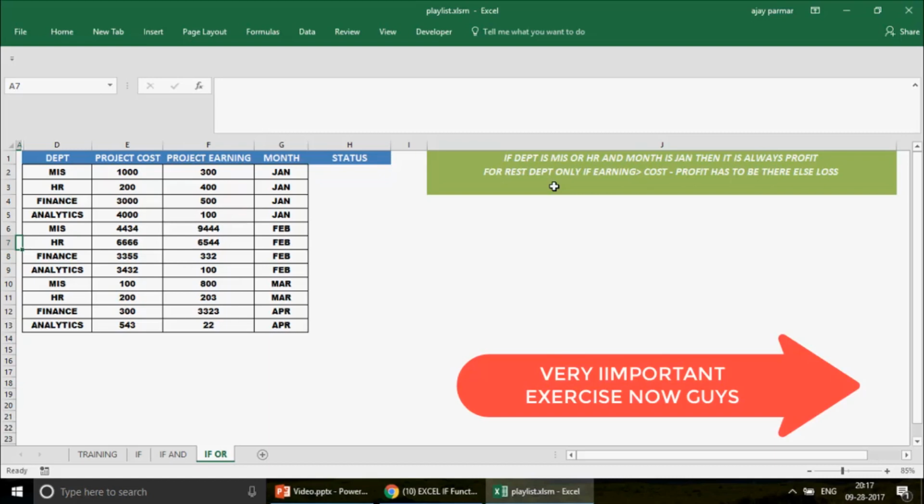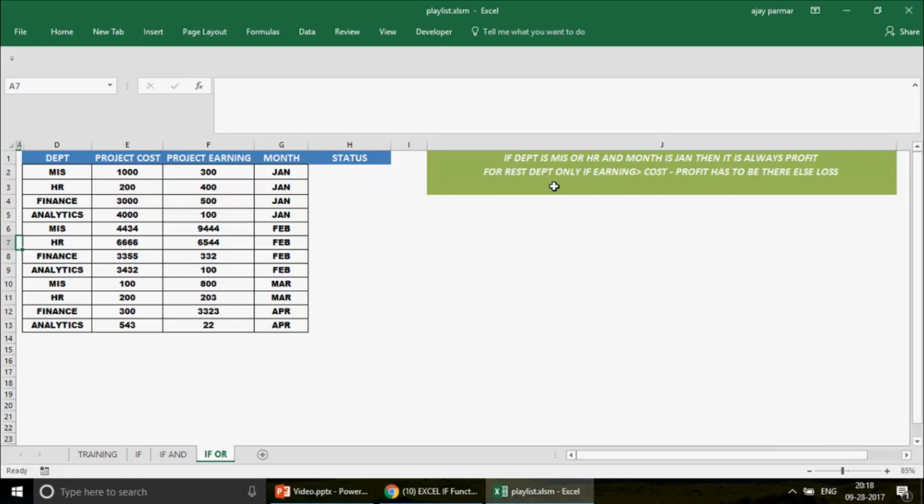Now here we are saying that if the department is HR or MIS, then the month has to be January, right? So if the month is January, then the department can be MIS or it can be HR, right? We directly say that it's going to be profit. So there is no question of doing any comparison between project earning and project cost, right? So how are you going to do that?